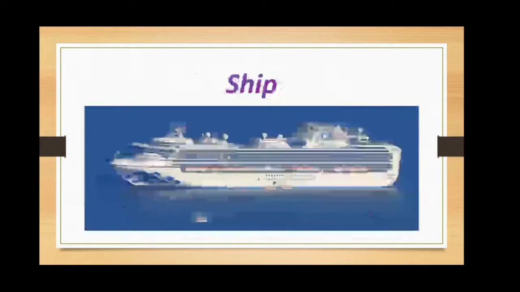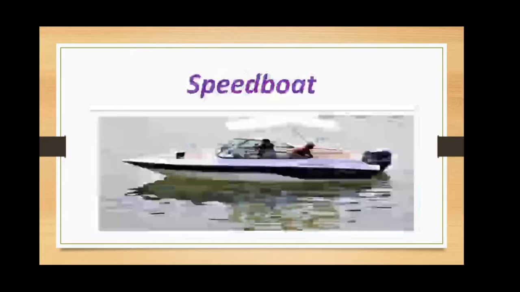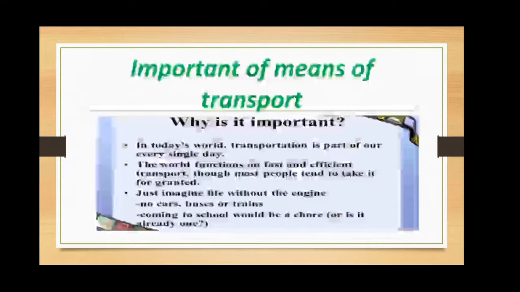Next is ship. Ship is very big compared to the sailboat. It travel across sea or ocean. It carry goods and passenger from one country to the another country. Next is speedboat. Speedboat is the smallest boat. It travel very fast. Now see the next point.